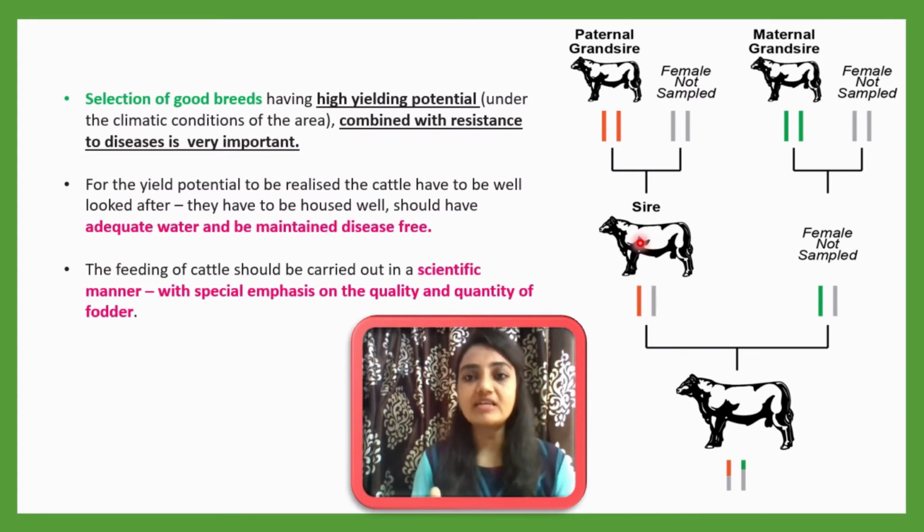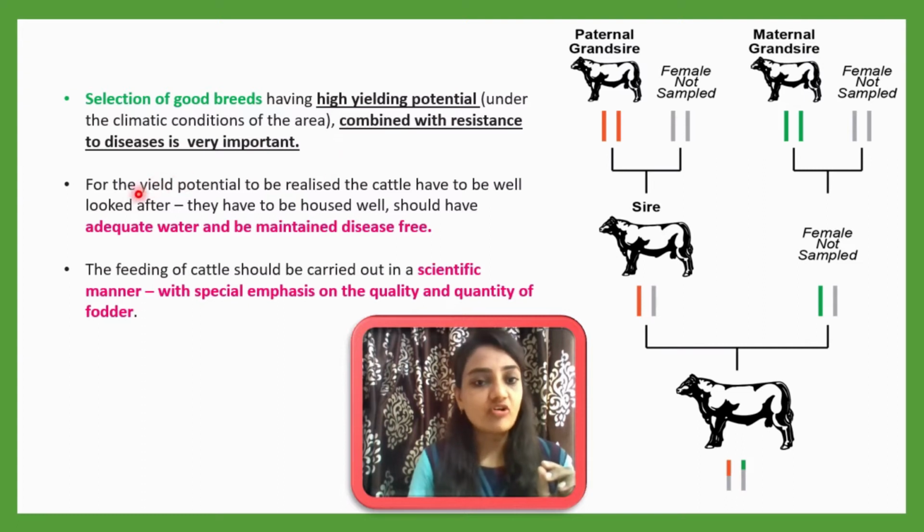and the milk or related products may get infected, and if such milk or any product is infected and consumed by people, then that particular disease may spread to those persons also. So this is channelized, and that's why this is very important. Two things are very important: a high yielding potential, that is selection of a good breed based on high yielding potential, combined with resistance to disease. So resistance to disease is a very important factor.